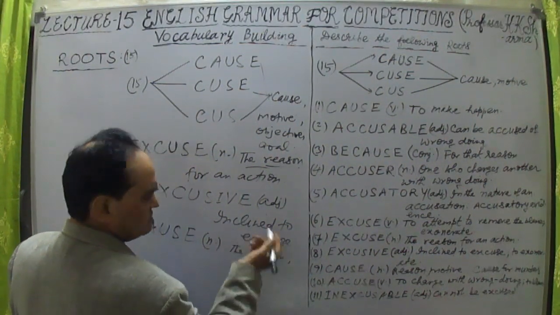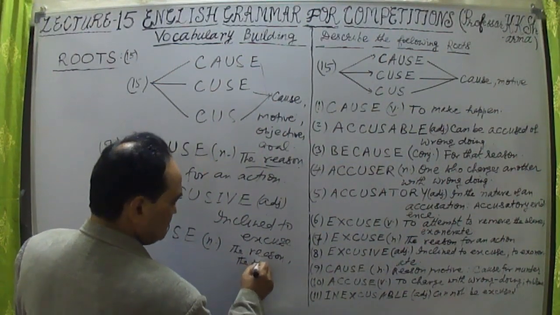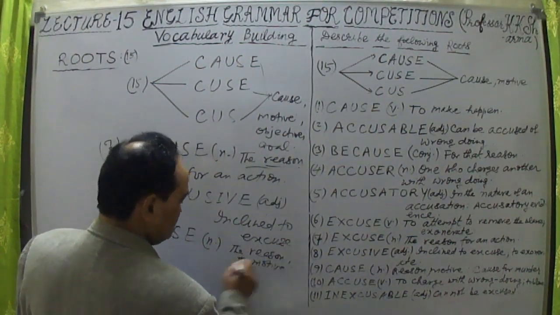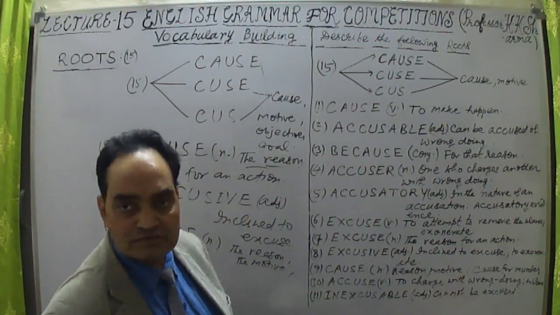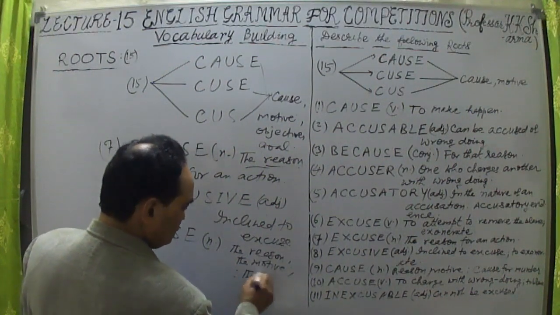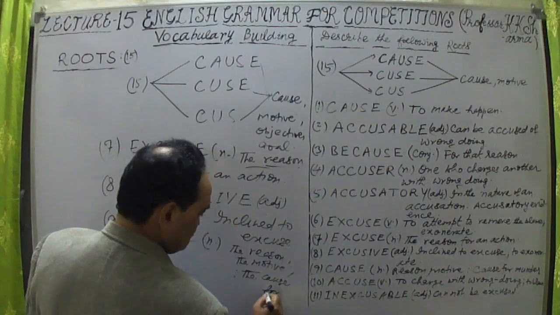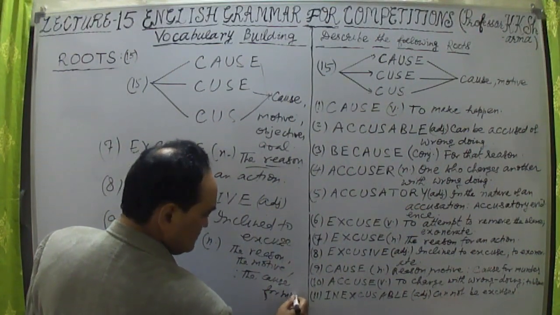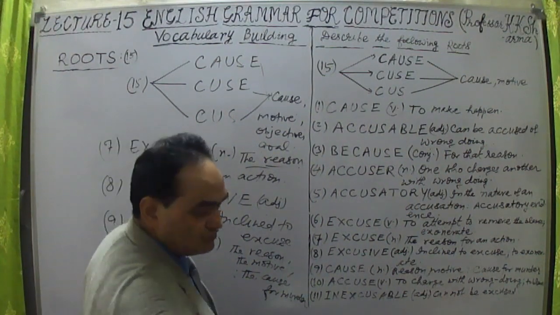The motive, the objective, the cause for murder. What is the cause for murder? The reason for murder.